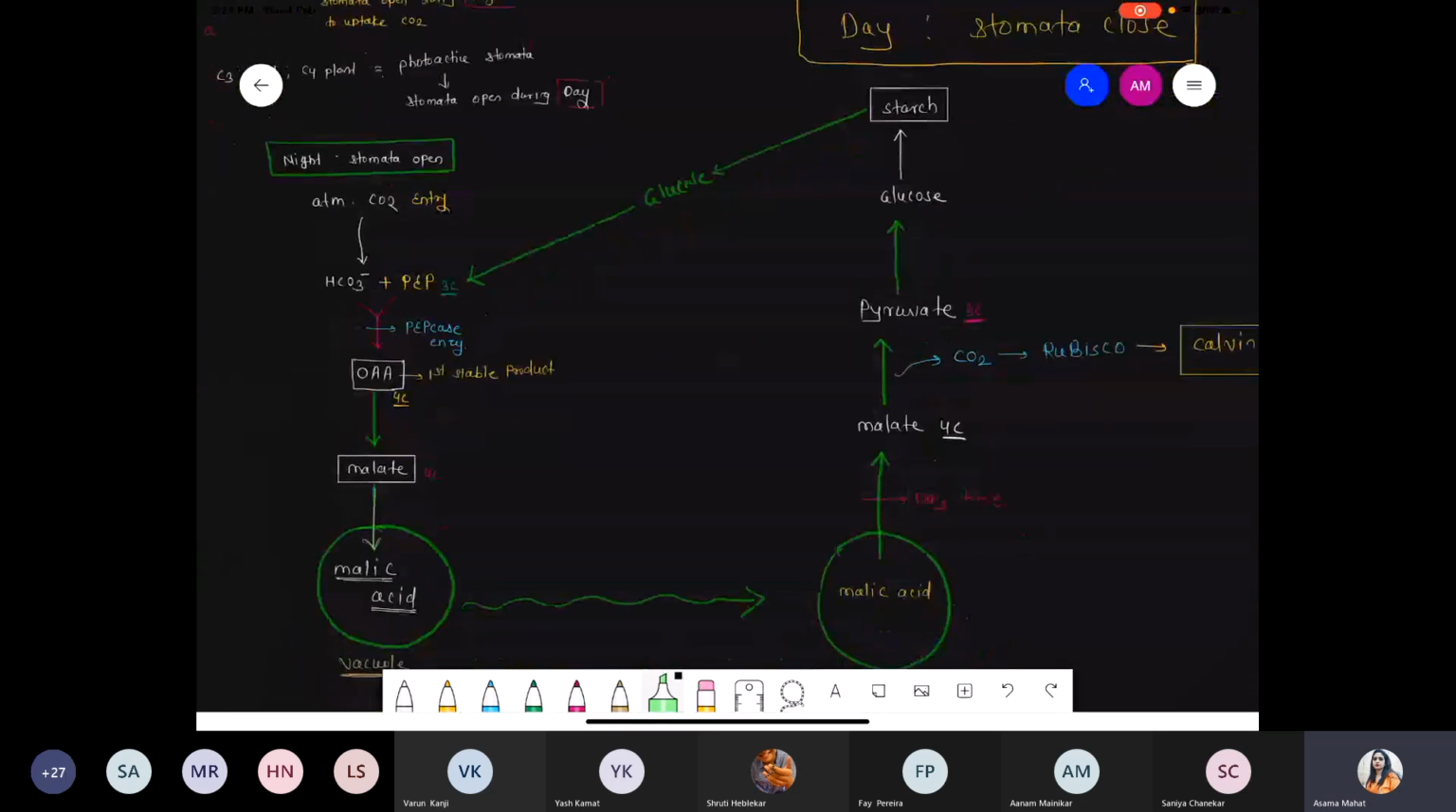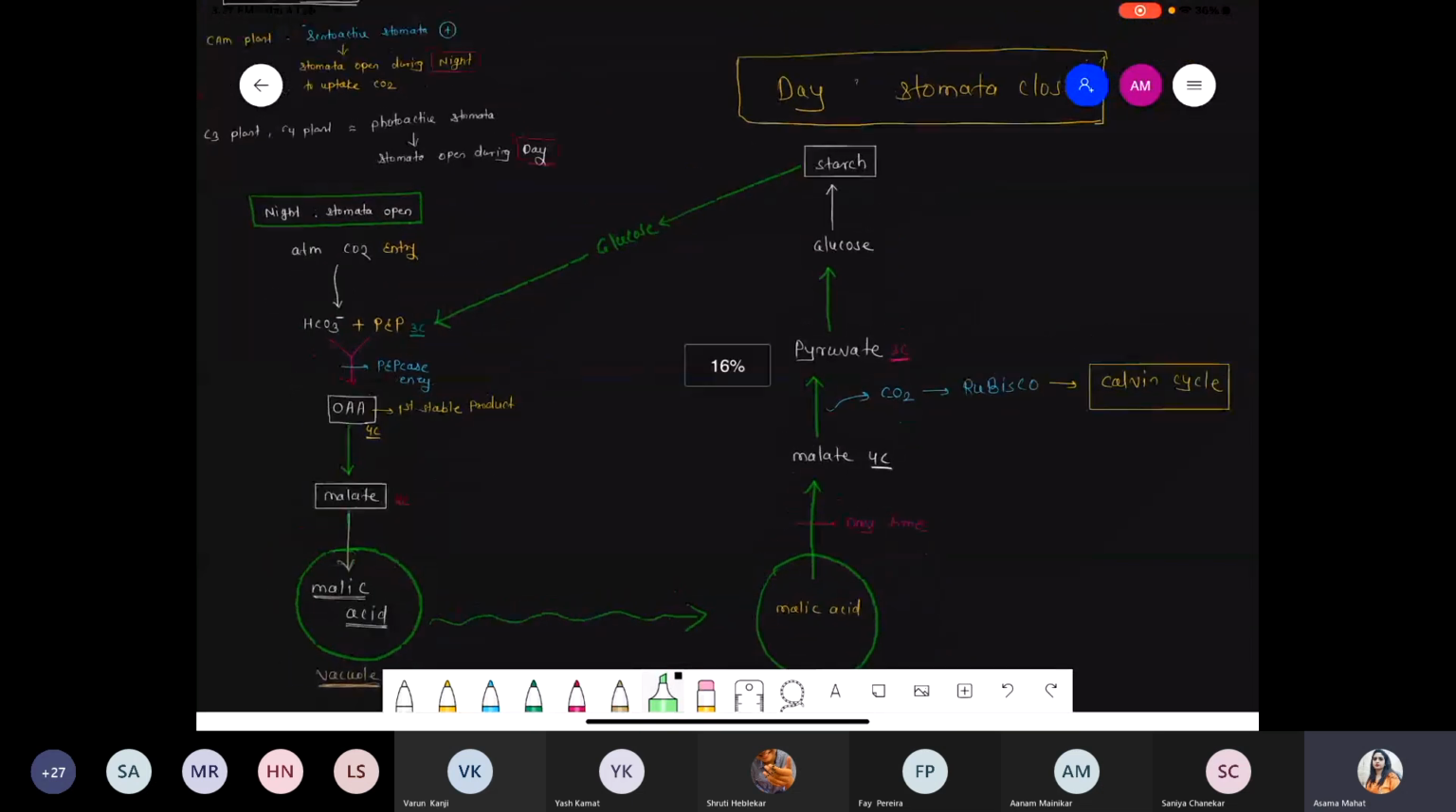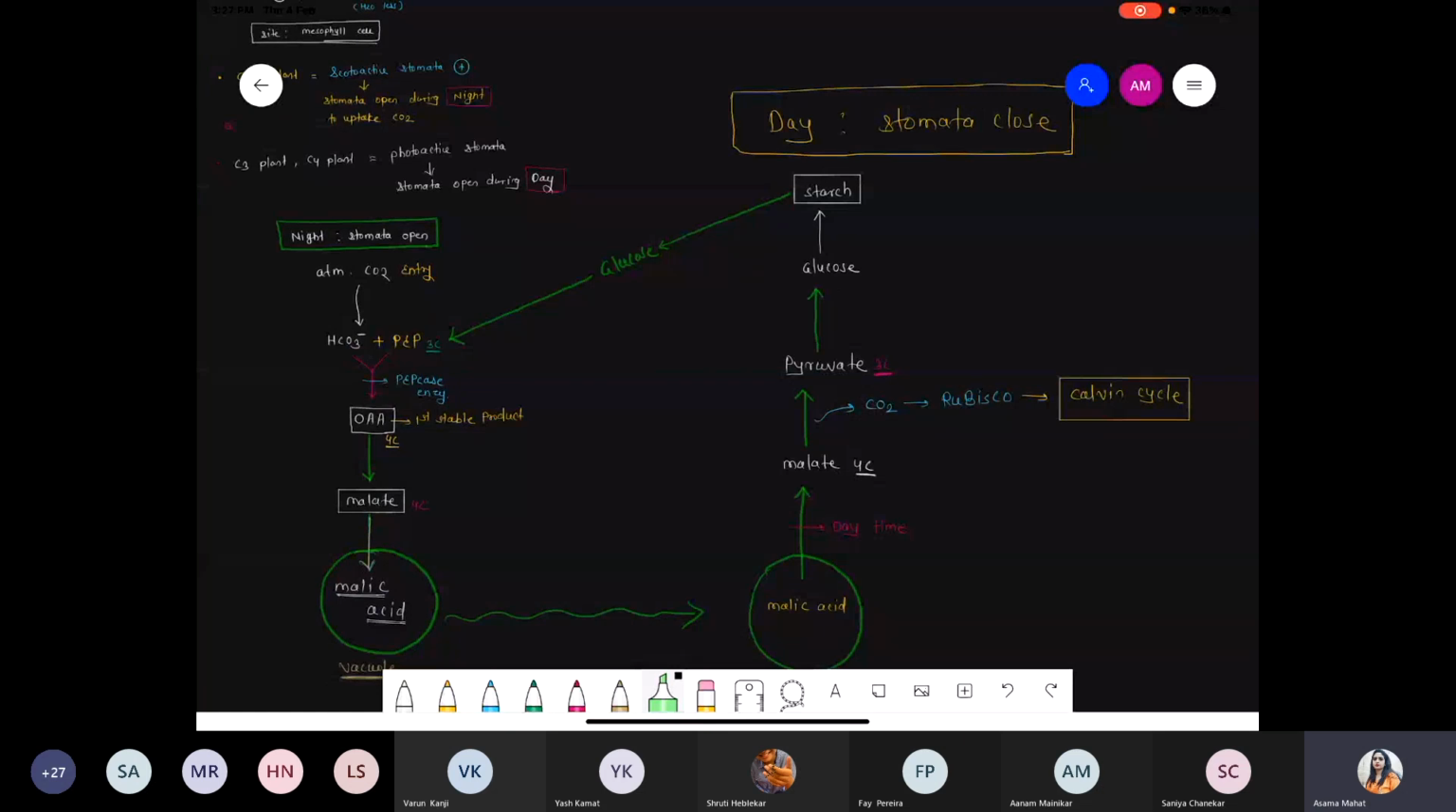I'm telling you this entire chart again because we are talking about the CAM cycle. The CAM cycle runs only in mesophyll cells, but two conditions are required, day as well as night. Whenever we are talking about the night time, the stomata will open because stomata are photoactive. Carbon dioxide will enter. Now it converts into oxaloacetic acid, which is the first stable product. Oxaloacetic acid converts into malate, and once malate enters the vacuole, due to the acidic compartment, that malate is converted into malic acid. Okay, so all this scenario is with respect to night in mesophyll cells.